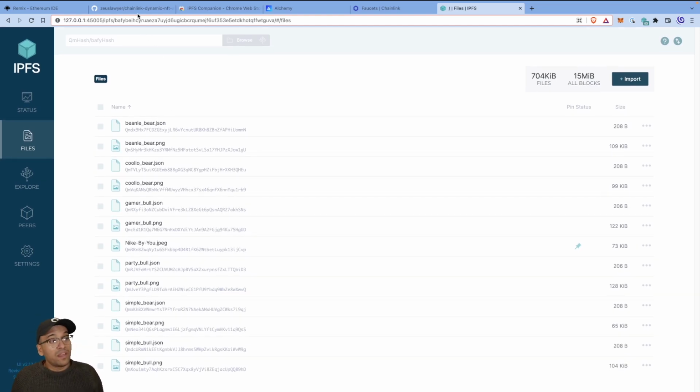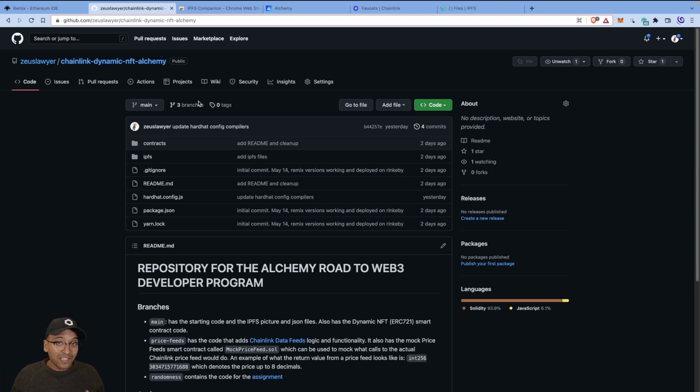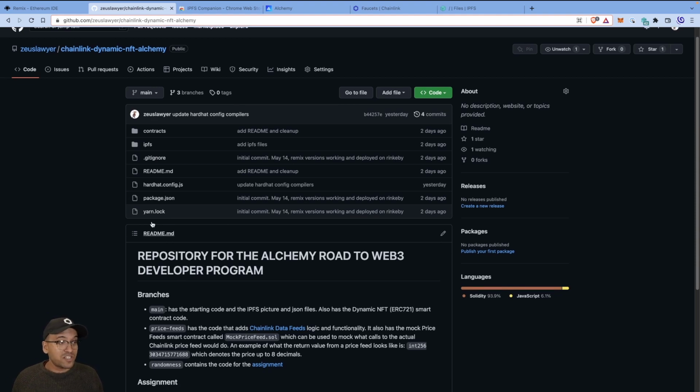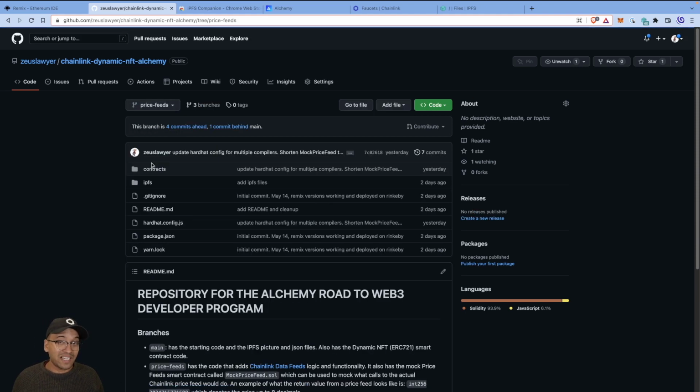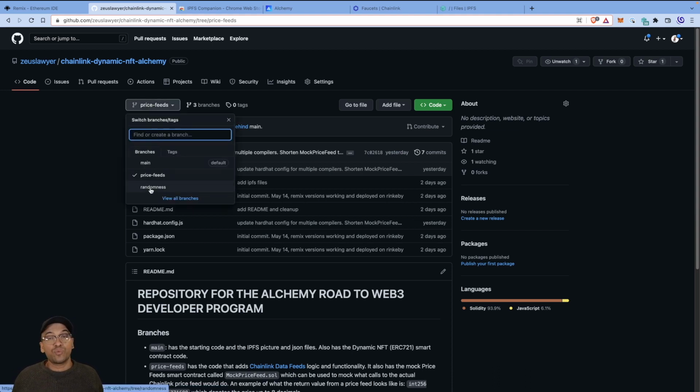Speaking of which, this is the repo. The links will be in the description, but here's the repo where you can get the code for this. There are 3 branches. The first, main, is just the starting point, and then price feeds is what we're going to cover extensively in the video. This includes your keepers, and then the third branch is the randomness, which is really going to be your little assignment to do, and you can check the code for how I've done it there.